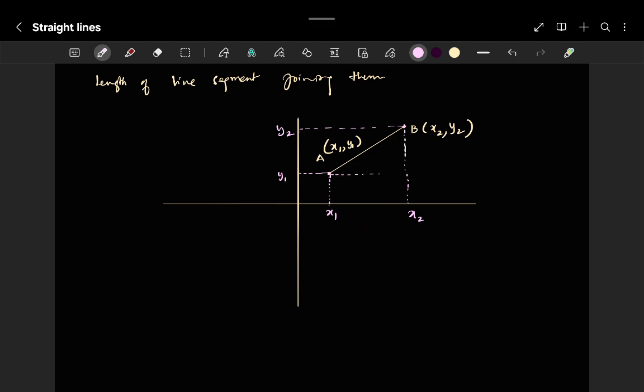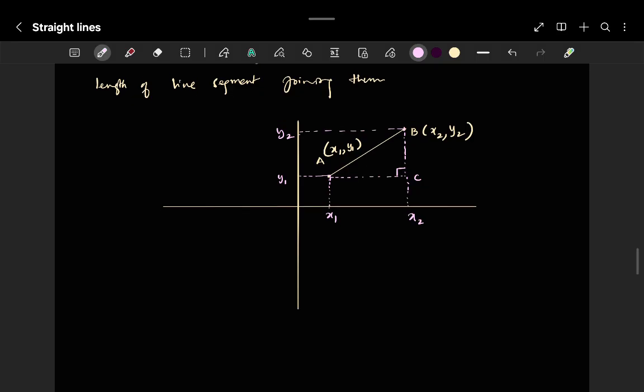If you observe, this is actually making a right angle triangle. Yes or no? Let me consider the point as C. It is making a right angle triangle.